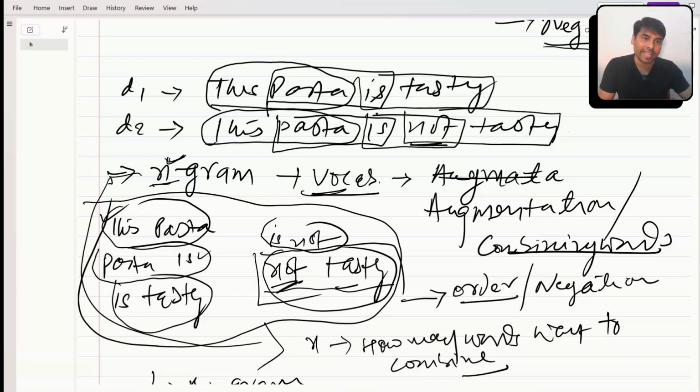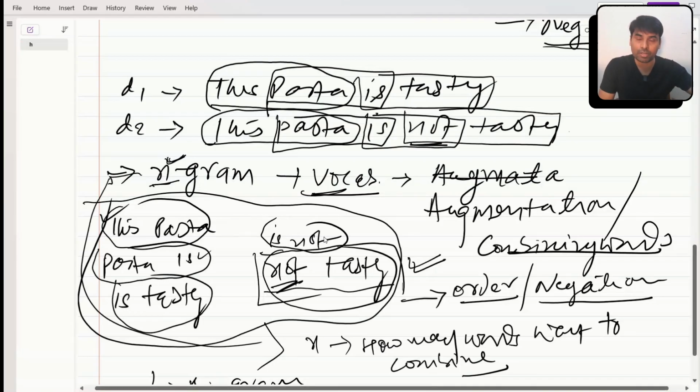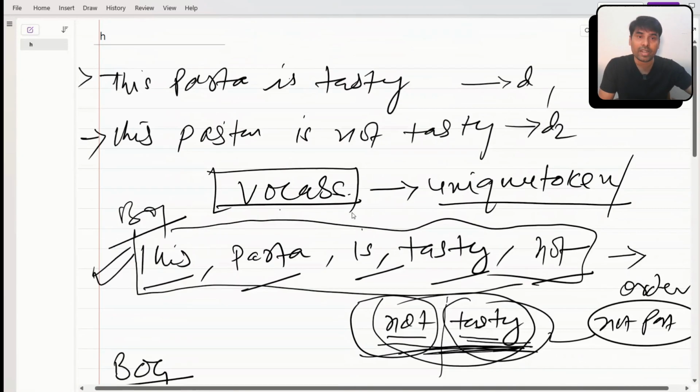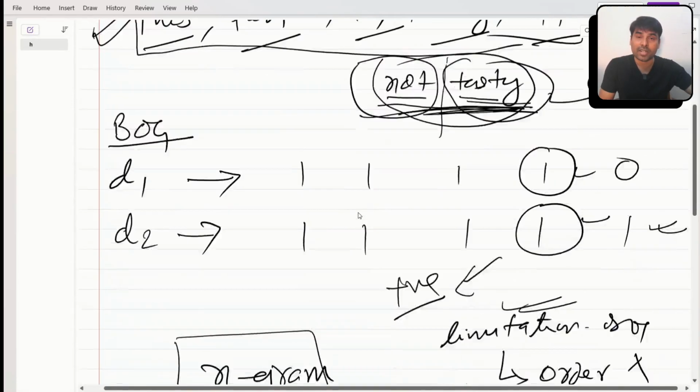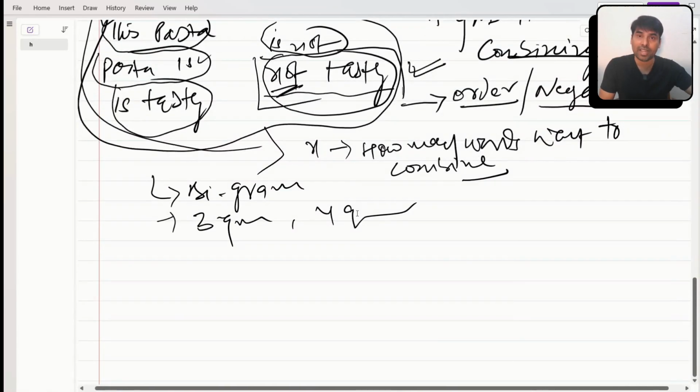Anything which is negation or negative, I'm able to capture. If I say not tasty, just looking at not tasty I can predict it is a negative sentiment, which is not possible in the bag of word, because in the bag of word nowhere am I capturing the order. I'm not capturing this kind of contextual meaning. I hope you're getting the point.